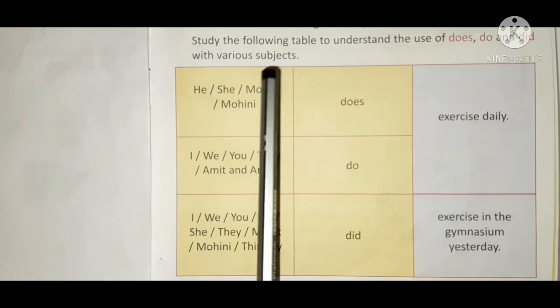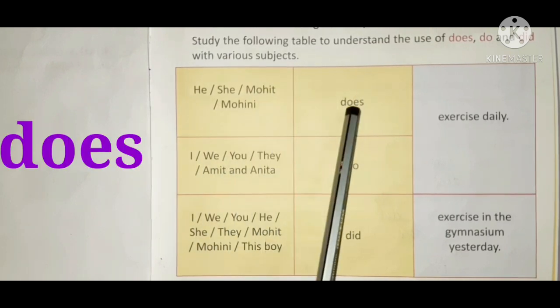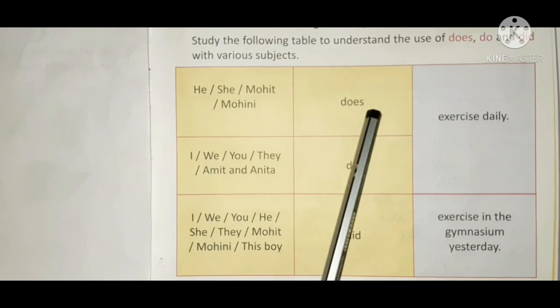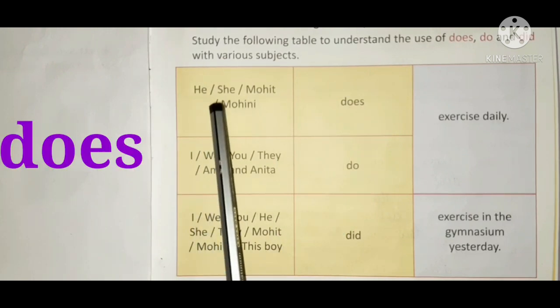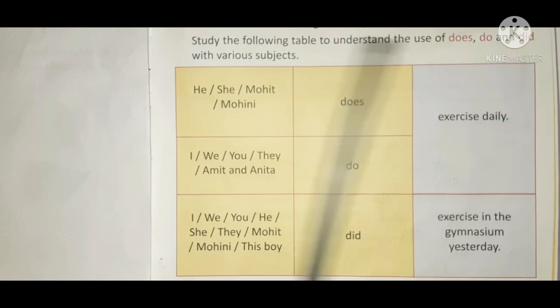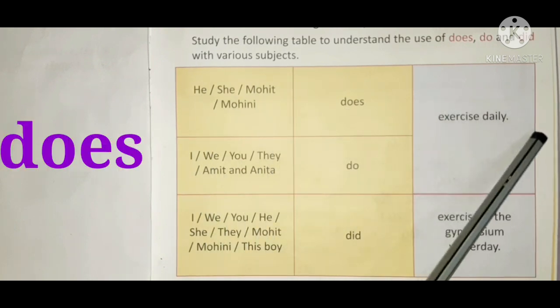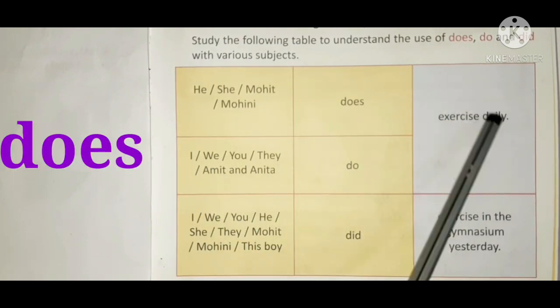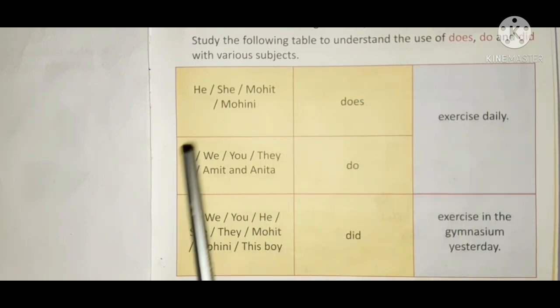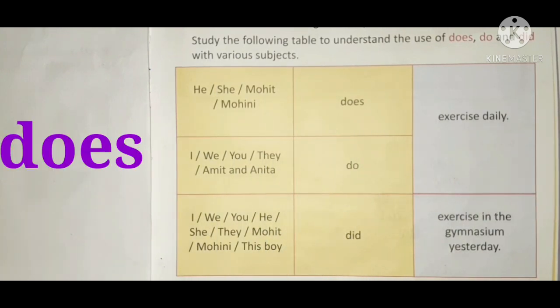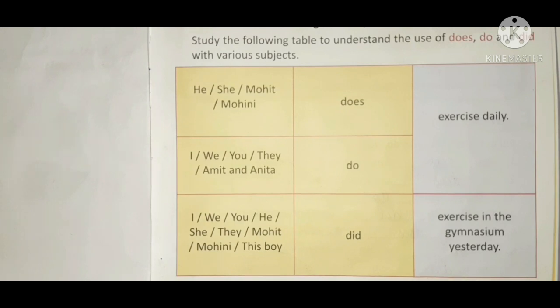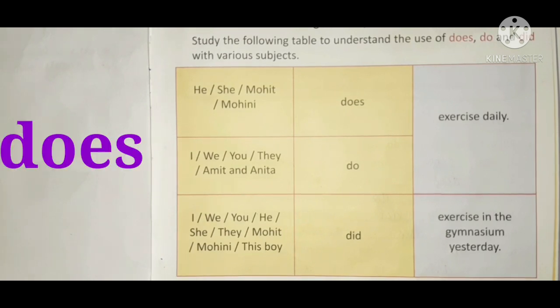Does. Does is used with singular subject. He does exercise daily. She does exercise daily. Mohit does exercise daily. Mohini does exercise daily. So remember children, does is used with singular subject.